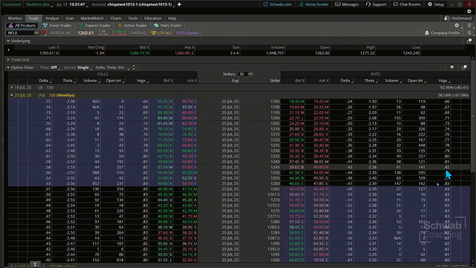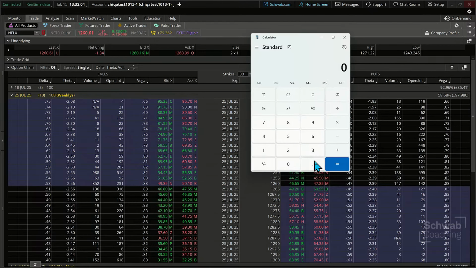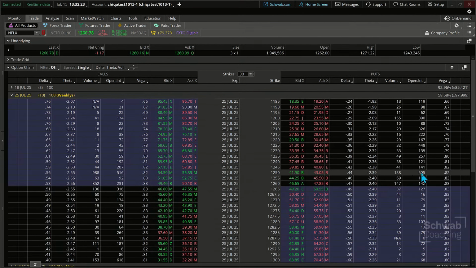Imagine, 0.82 times 20, that's plenty right there, right? That's just a little bit of a move all by itself. Now, we are conjecturing, but we're using that as a guide to help us out. Say 0.82. I'm just using one of these near the money, or close to at the money options, times 20. That's 16.4, just from the drop in implied volatility itself, the impact that Vega would have on that option as an example. Okay. Now, I want to talk about the delta real quick.